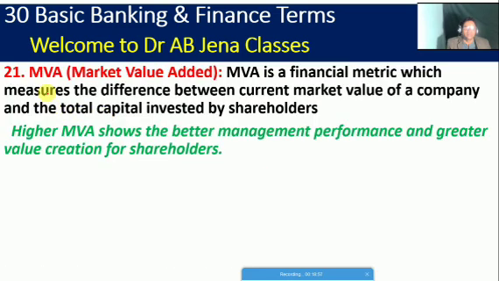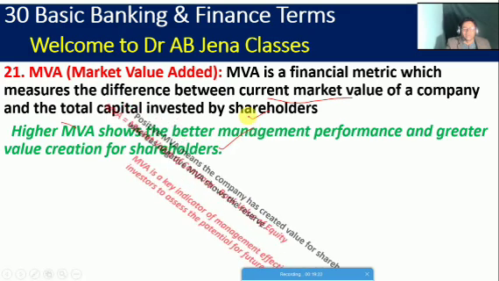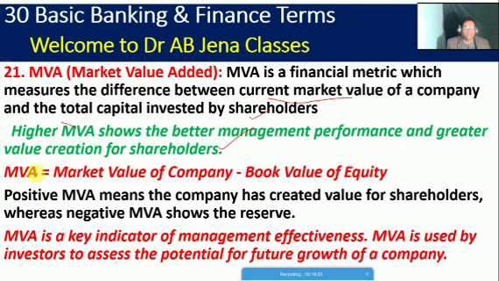Friends, next one we will see MVA. What is this? Market value added. So MVA is a financial metric like EVA, which measures the difference between the current market value of a company and the total capital invested by shareholders. A higher MVA shows better management performance and greater value creation for the shareholders. So how is the MVA, I mean the market value added, calculated? Market value of a company minus book value of an entity.